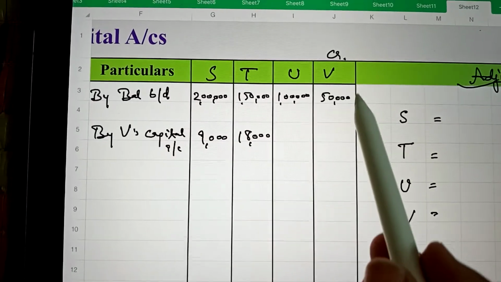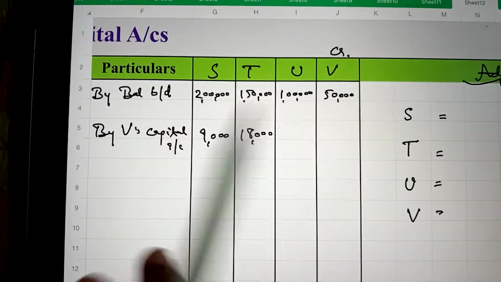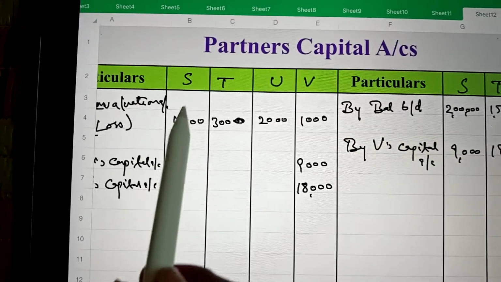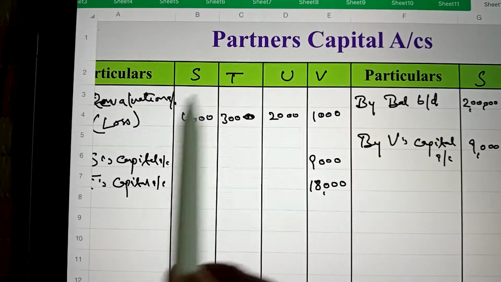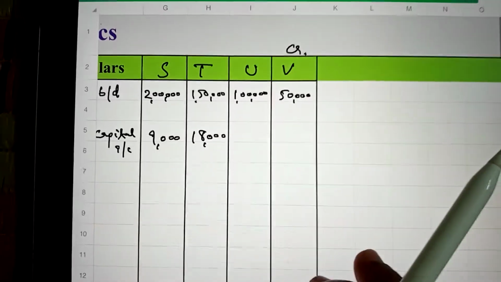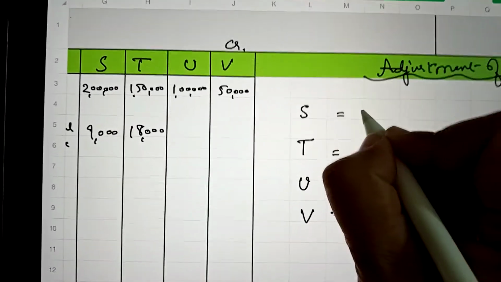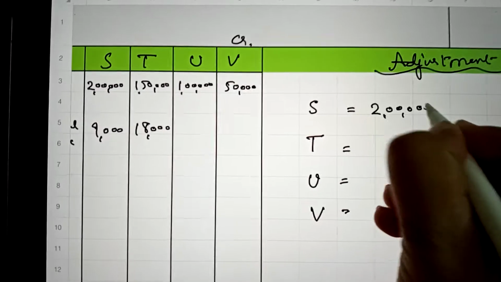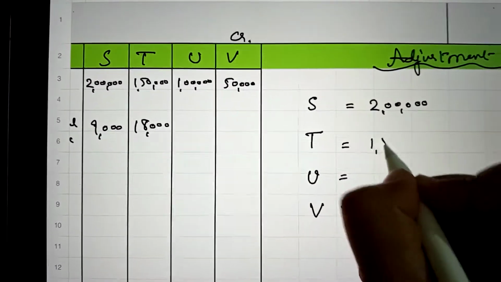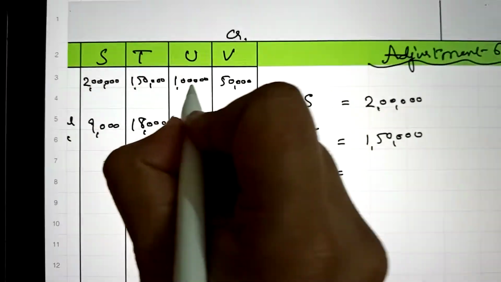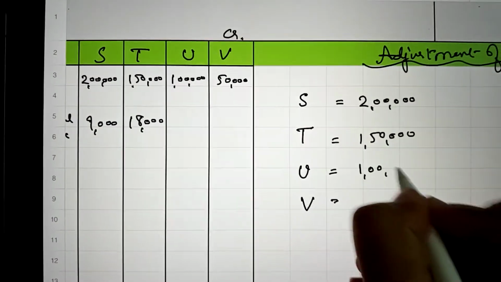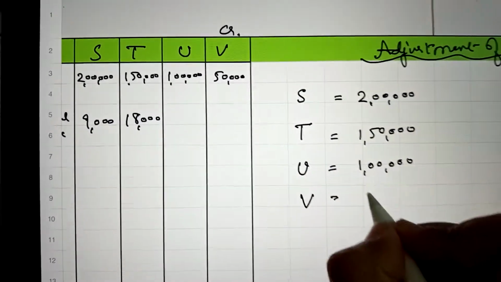Whatever appears on the credit side will be added, and whatever appears on the debit side will be deducted. So here we will write S 2 lakh, T 1,50,000, U 1 lakh and V 50,000.